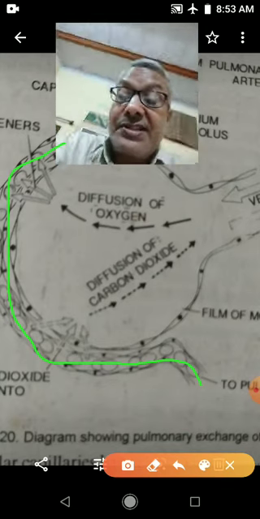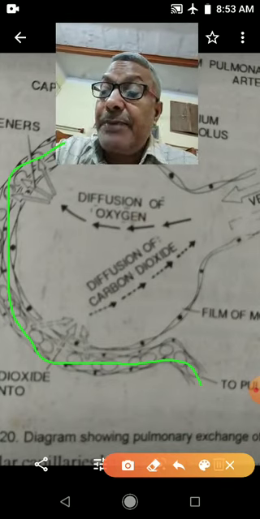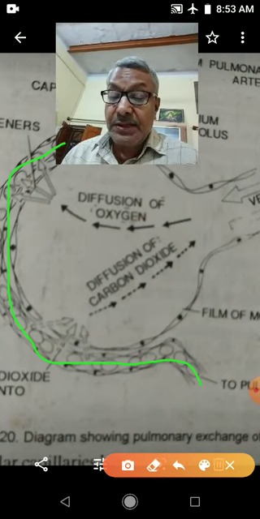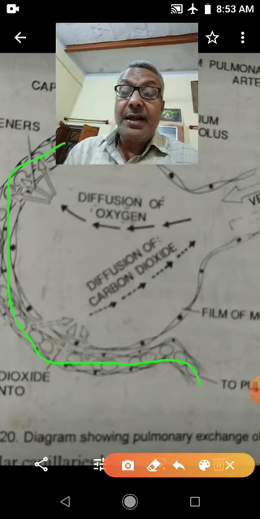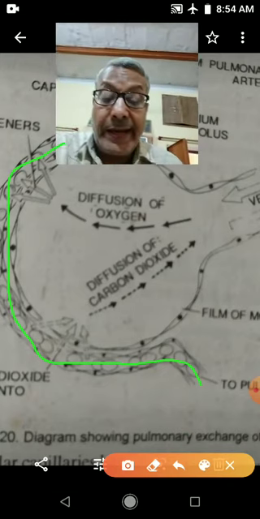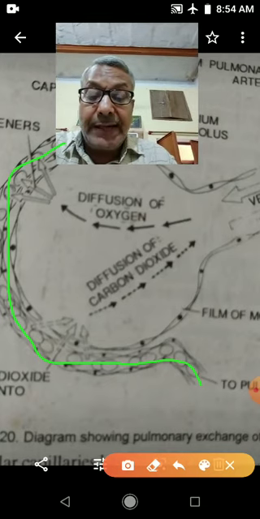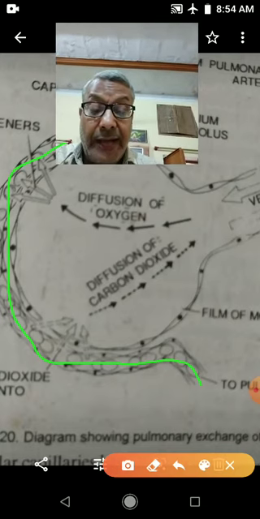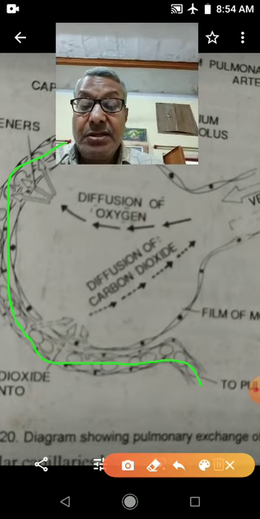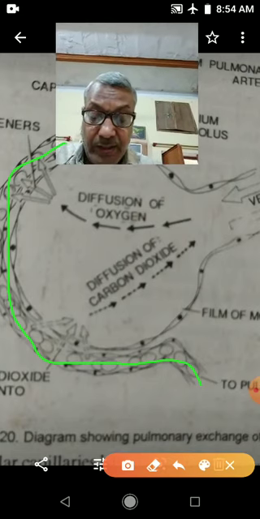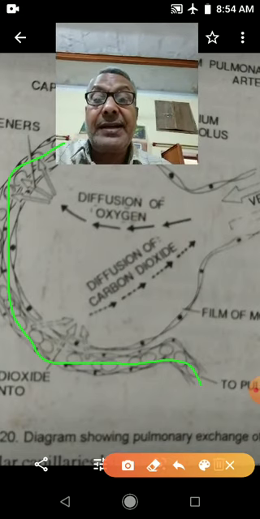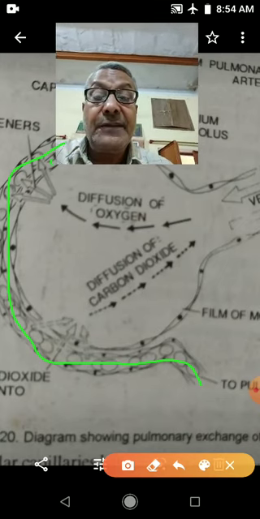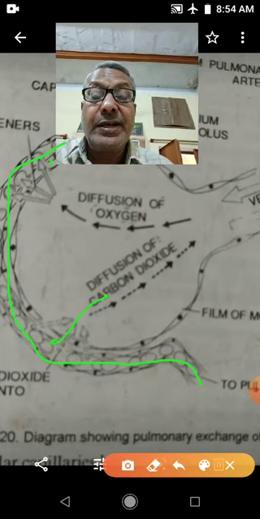Partial pressure of oxygen in the blood of blood capillaries is low in comparison to the partial pressure of oxygen in the alveolar air. In the alveolar capillary, partial pressure of carbon dioxide is 46 mm, and therefore carbon dioxide from the alveolar capillary will diffuse into the alveolar air.